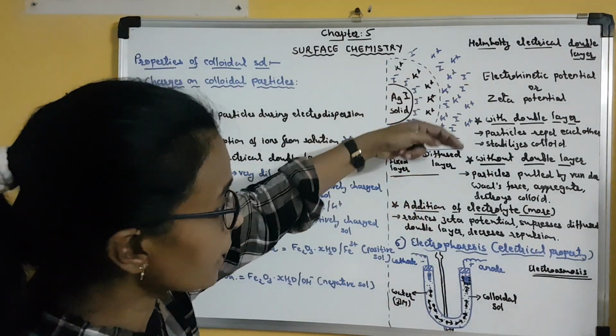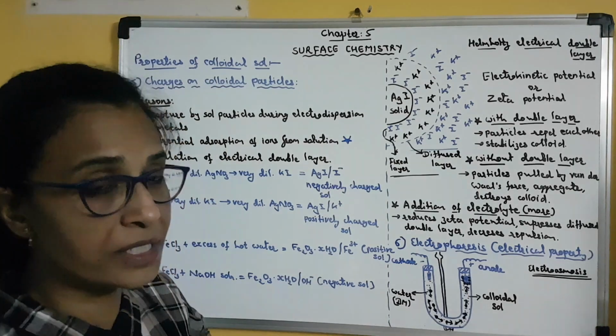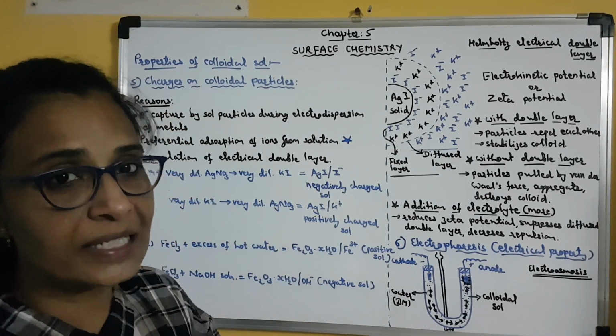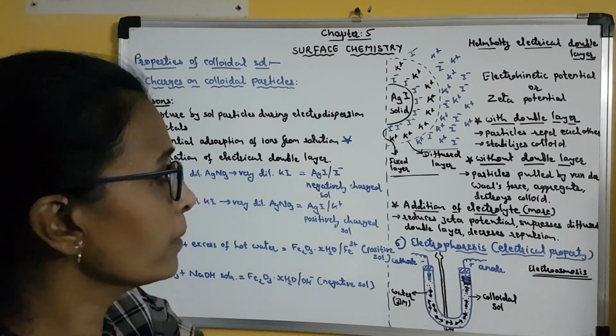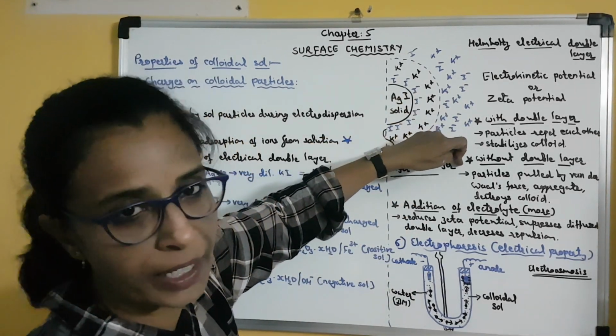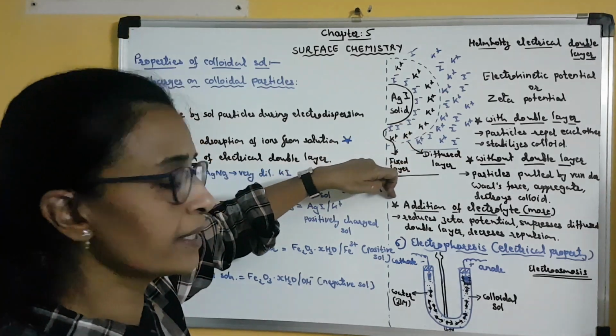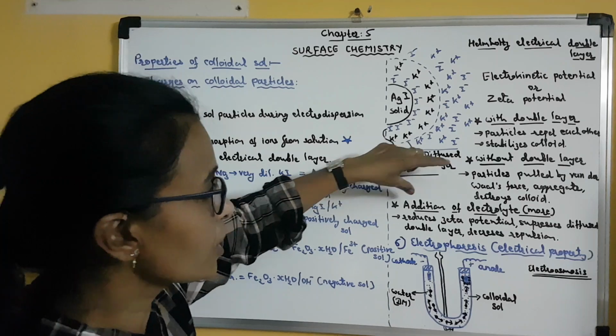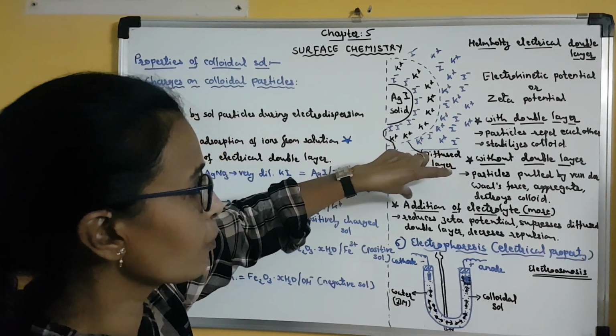So here in this particular topic we have discussed two factors which are responsible for destabilizing the colloid. One, the absence of double layer. Clear? And second, if more electrolyte is added. Clear? So these two parts you have to remember very well.